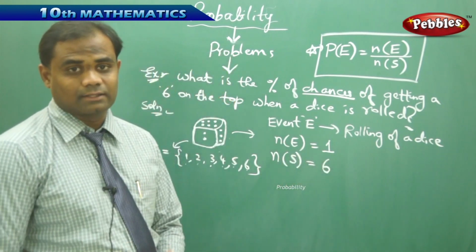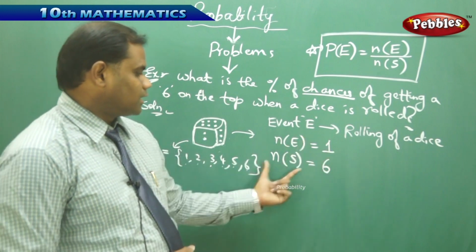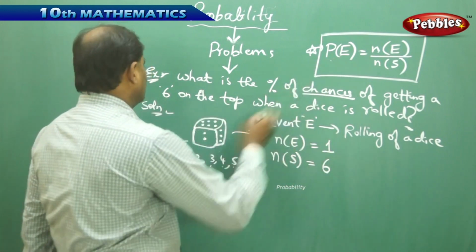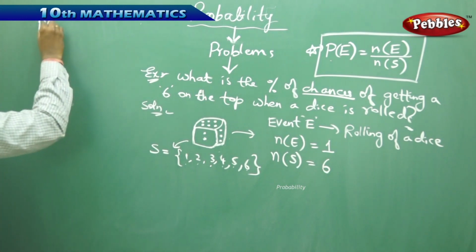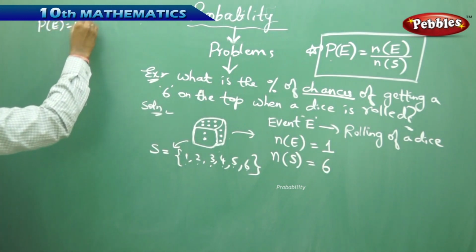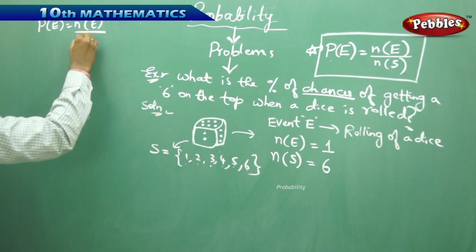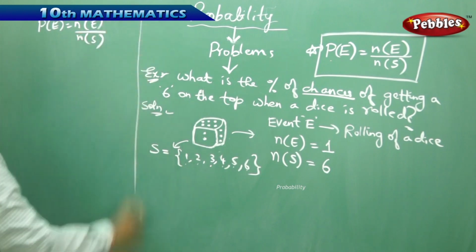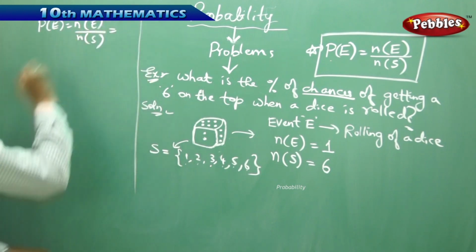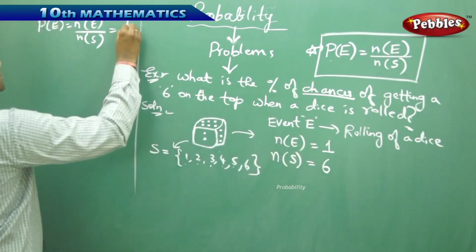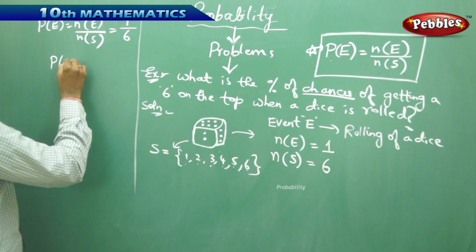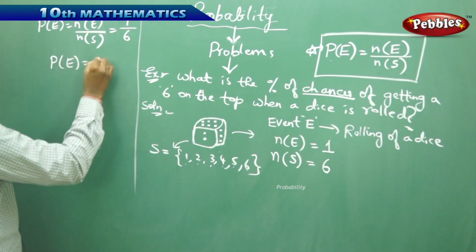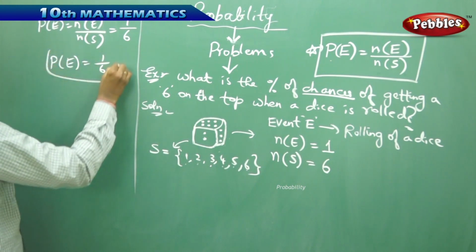Now N of E is 1 and N of S is 6. Using the formula, P of E is N of E by N of S, which gives me 1 over 6. Therefore, the probability of getting a 6 on the top is 1 over 6.